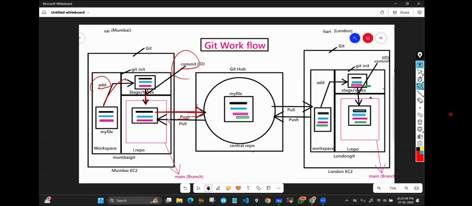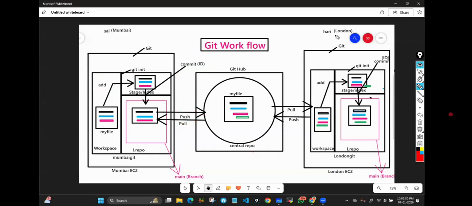I will push. Once I push, then that file along with the data will go and sit here. Clear? Remember that. Only 3 things that I'm going to do. Once I finish my work, before I leave my office, I will add, I will commit and I will push. That's it.